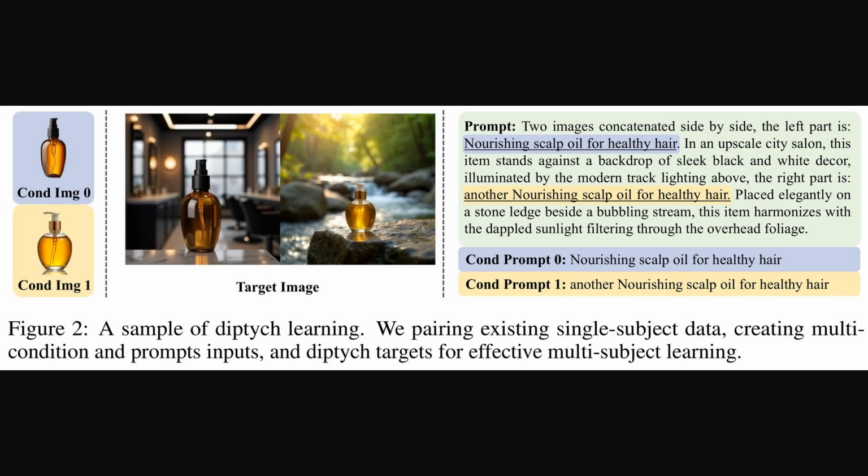Building on those initial examples, this next figure shows a core strategy called debiased diptych learning, a method for teaching the AI about multiple subjects using specially prepared image pairs. Alright, so on the left, we see two conditional images, basically single subject inputs, like two different bottles. These are then combined to create the target image, which is a diptych, a two-part picture, showing both bottles in new distinct scenes side by side. The text prompts for each bottle are also combined. This clever pairing helps the AI learn multi-subject generation using only single subject examples.